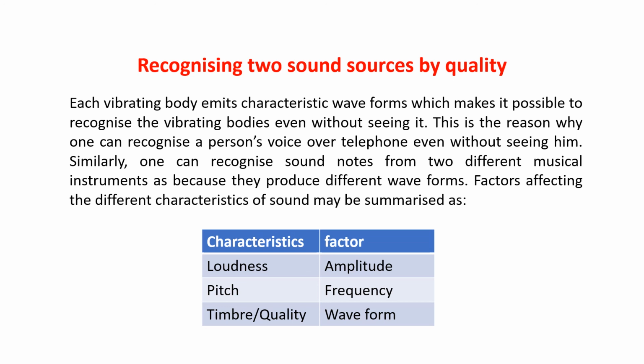Factors affecting the different characteristics of sound may be summarized as follows, this is very important to learn. Loudness, the factor is amplitude. Pitch is a characteristic, the factor is frequency, and the quality or timbre is the characteristic, the factor is waveform. Please learn this.